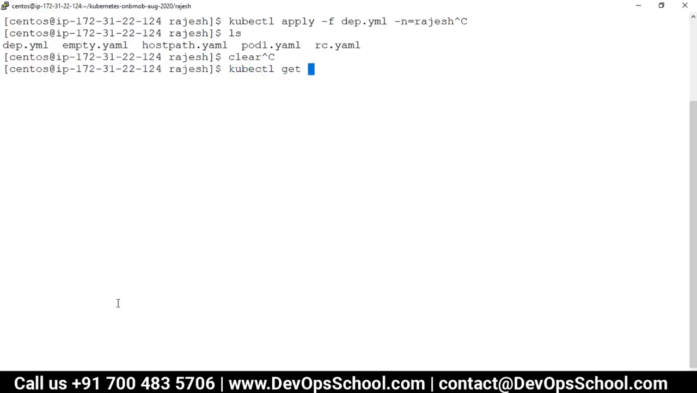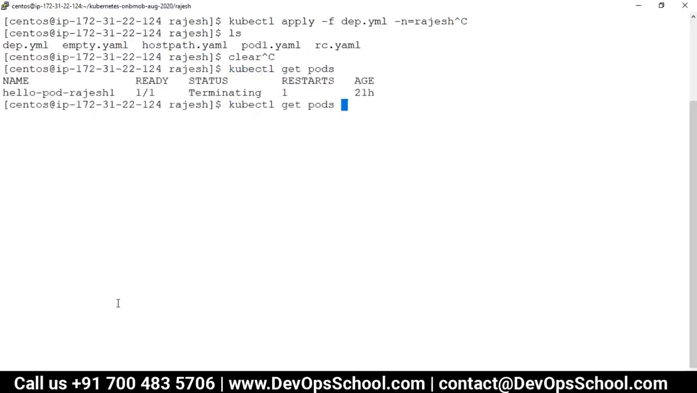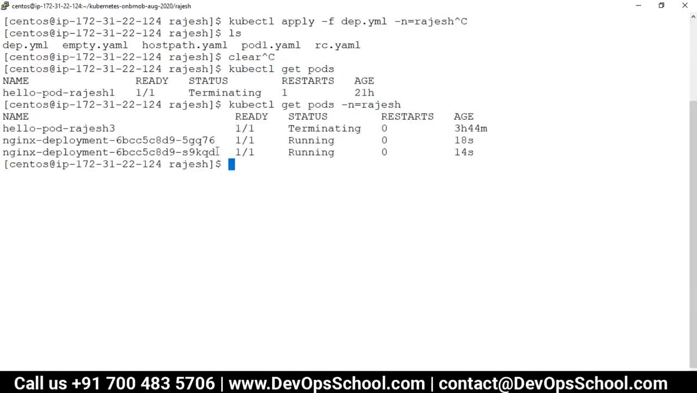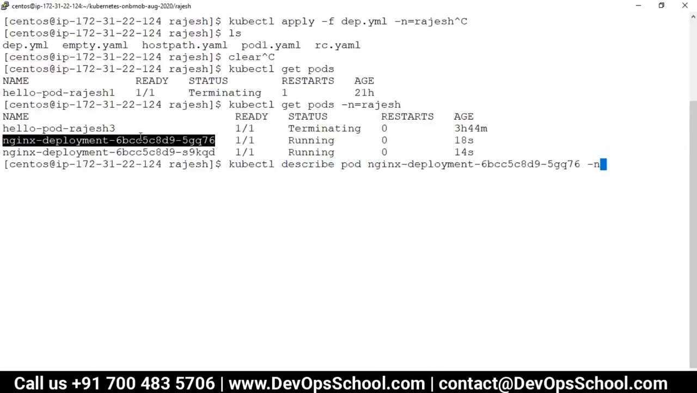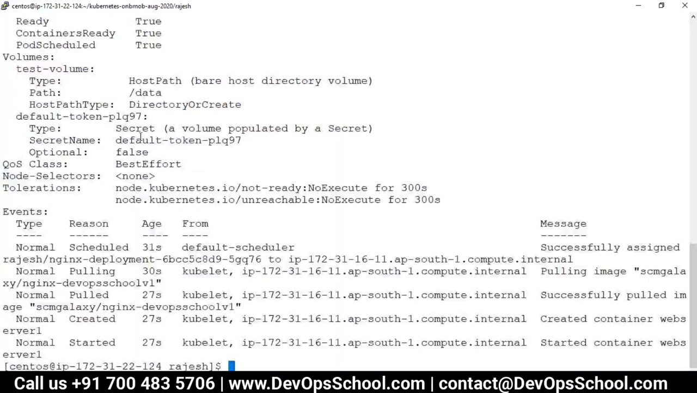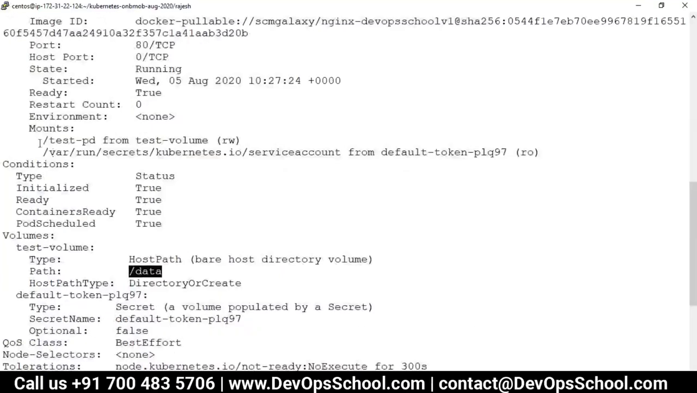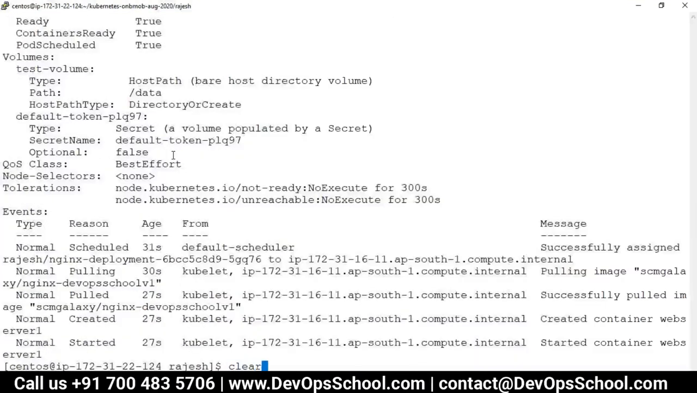kubectl get pods -n Rajesh, and see the terminating one. And this is the one. So let me check this with kubectl describe pod, this pod, -n Rajesh. Now if I see here, volume data, got it, and the container is mounted at test pd, that's good. Okay, so it has happened.